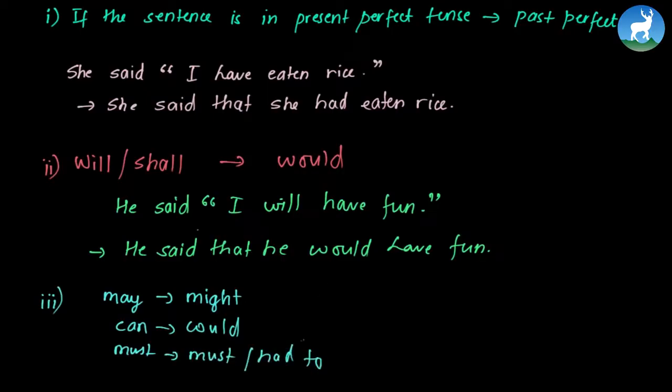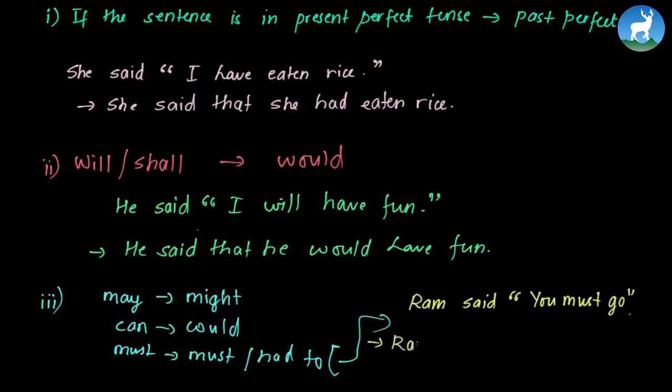For the last one, I have an example for you because this might be of your concern. Ram said, "You must go." Now this is converted to Ram said that he had to go. And with all these, we still have exceptions. It is often said that English has a lot of exceptions, and similarly, we have an exception over here too.